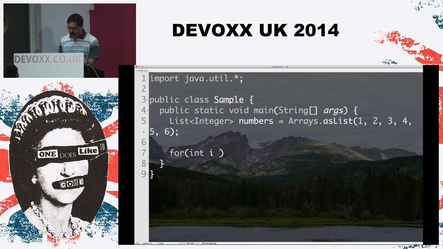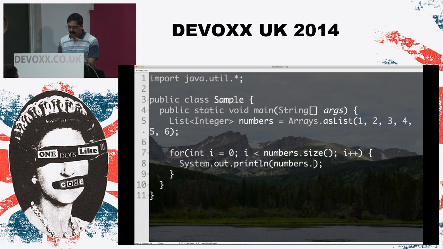We would say for int i equal to 0, and then we would say i less than numbers.size, length, count. Anybody remembers what that is? Size, are you sure about it? Okay. Is it less than or equal to? What should that be? Is it less than? Is it ever less than or equal to? Sometimes. So while you're writing this code, how do you feel about it? And then we say numbers.get.